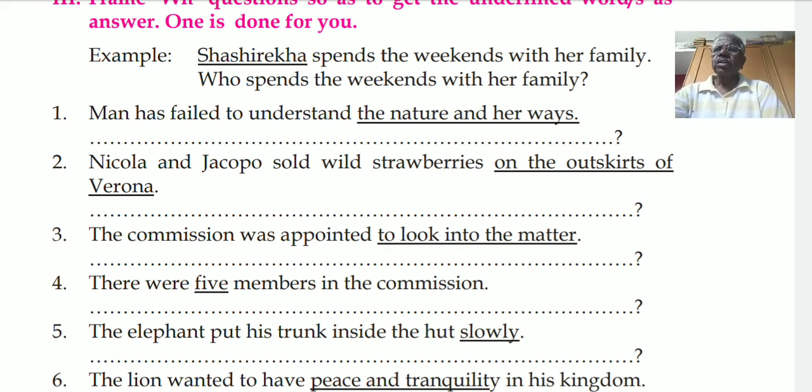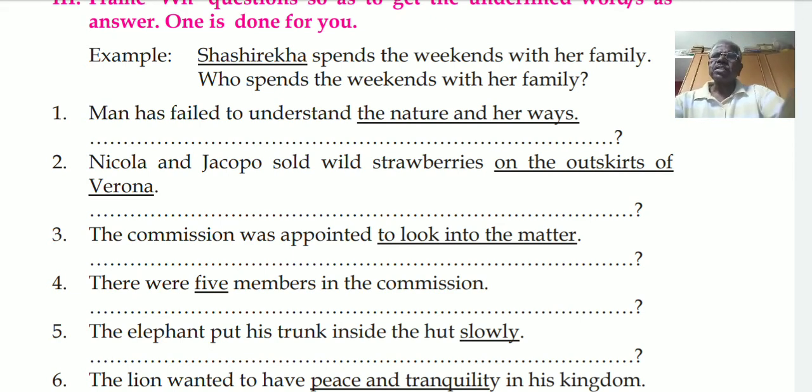The elephant put his trunk inside the hut slowly. What is underlined? Slowly. That means manner. So what do we have to put? How, and the verb is past tense. So, how did the elephant put his trunk inside the hut?